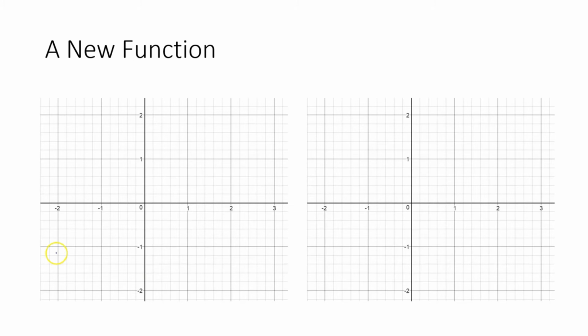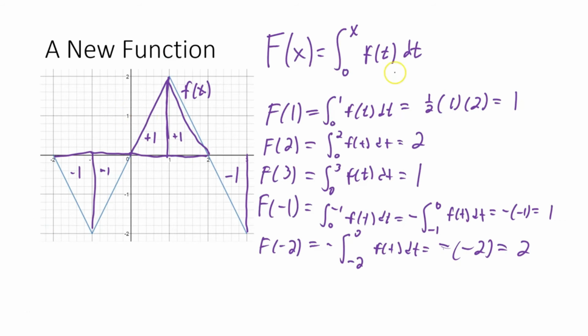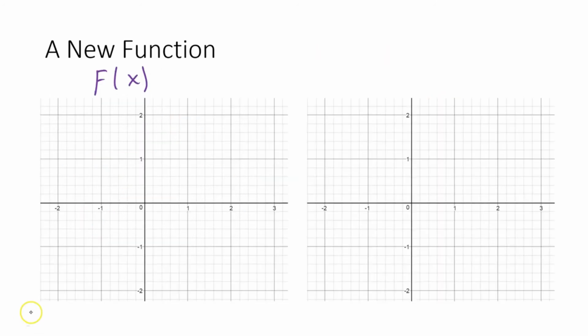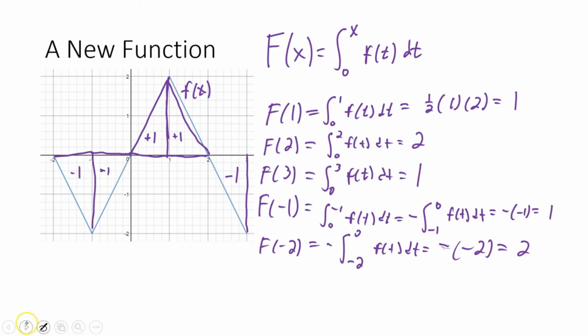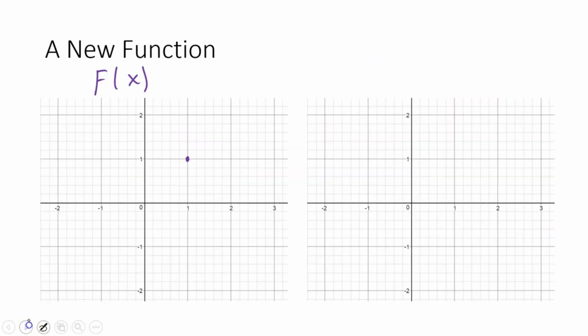So here we're going to plot capital F of x. We're going to go back and forth a little bit. Remember, capital F of x, we call this an accumulation function because it's accumulating area from a point to whatever function value we want. So f of 1 is 1, so let's plot that. F of 1 is 1 right there. F of 2, I think, was 2. Yeah, that's what it looks like. And then f of 3 is 1.